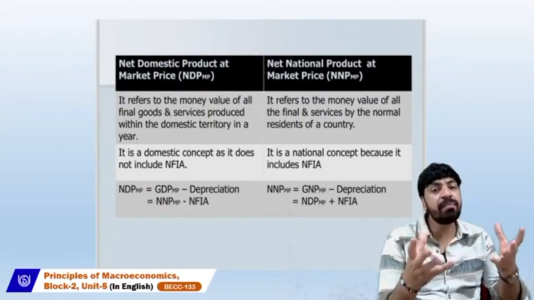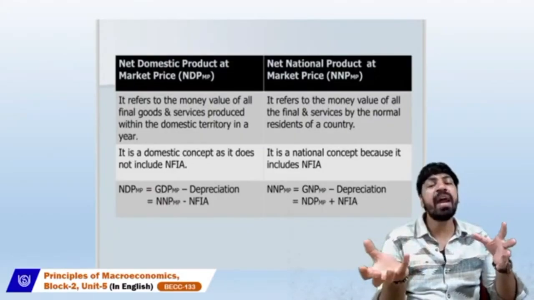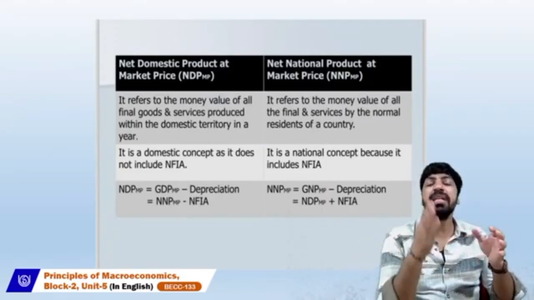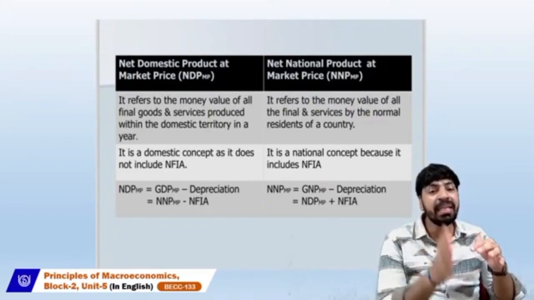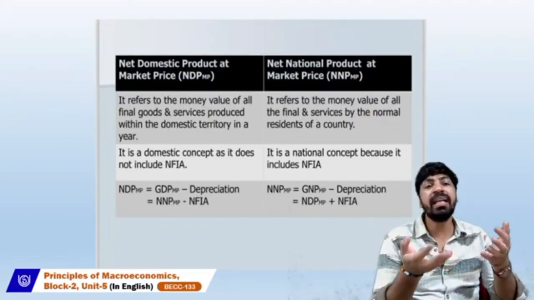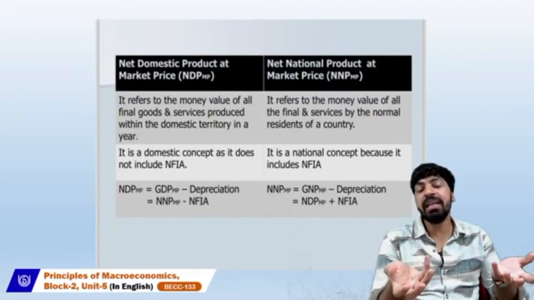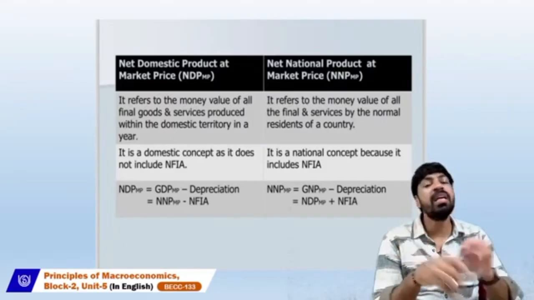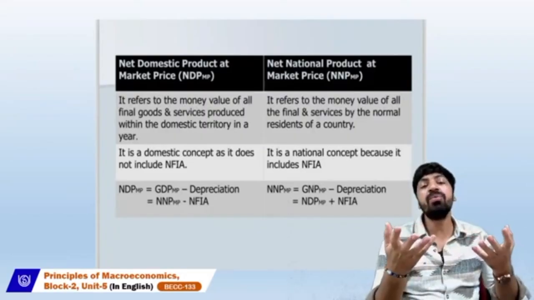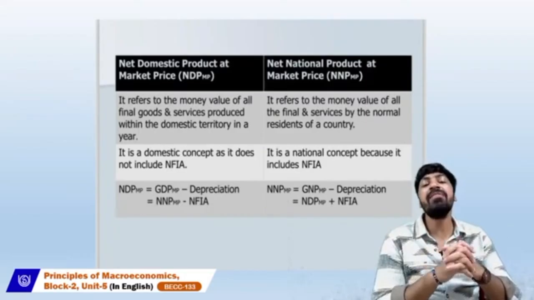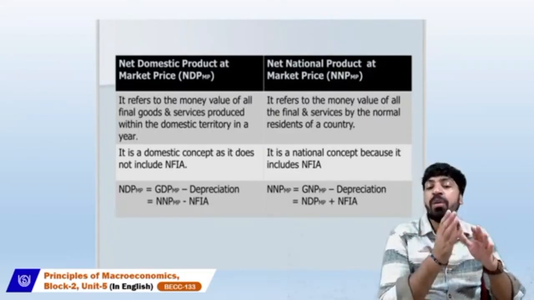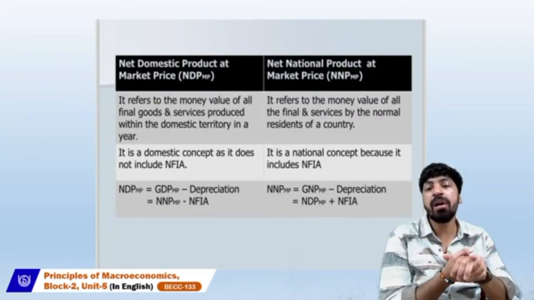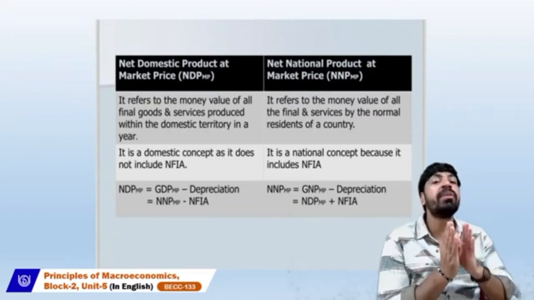We are talking about the value of final goods and services produced within the domestic territory in a particular year. So when we talk about the domestic concept, there is no need to include the NFIA, because when we talk about NFIA, we always talk about the national product.